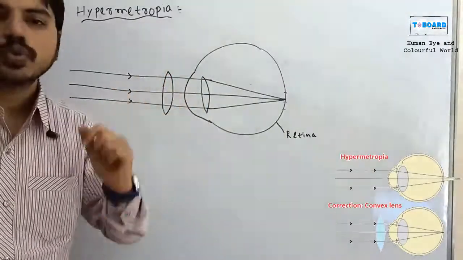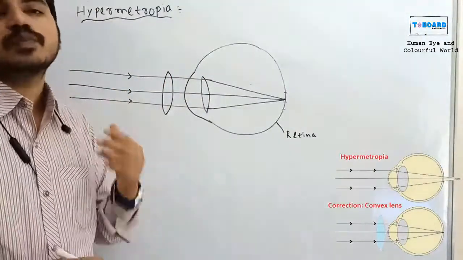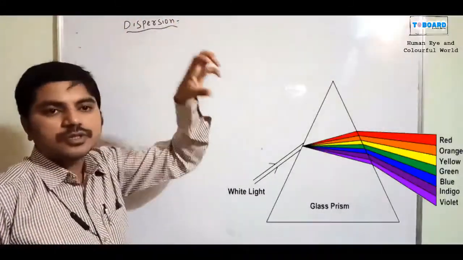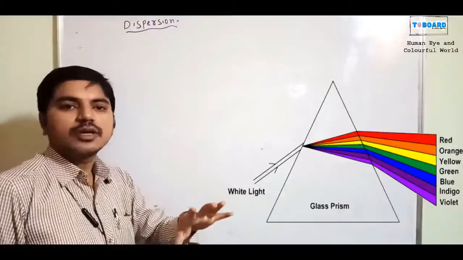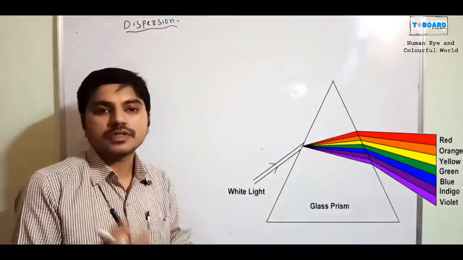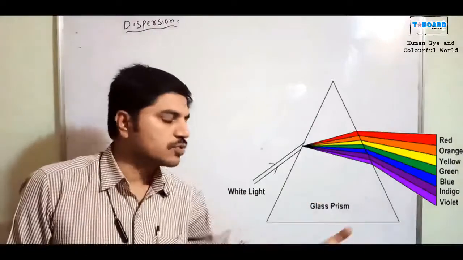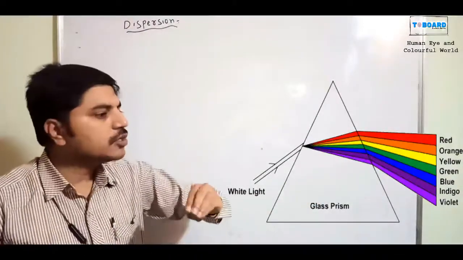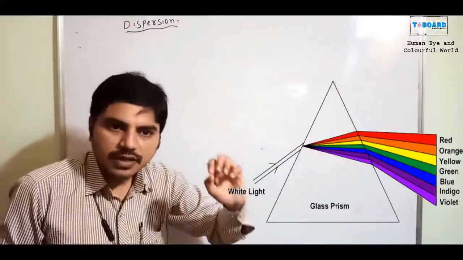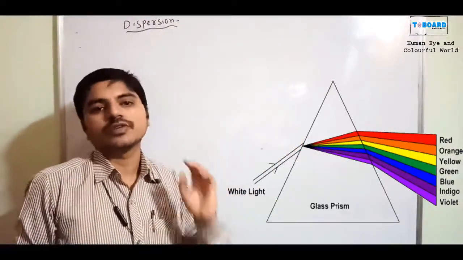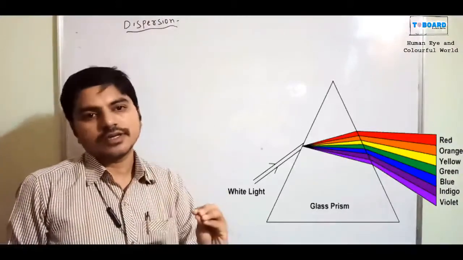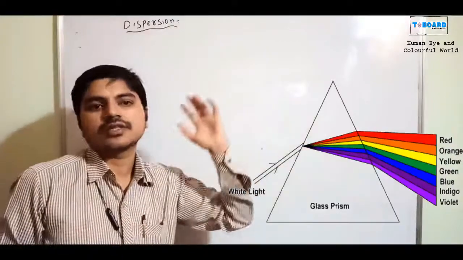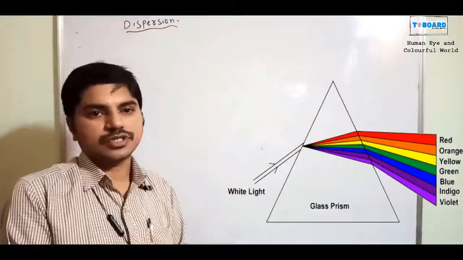These are the two, and another one is presbyopia. Now the dispersion topic. Dispersion, in our daily life, we can see dispersing. For example, I want to disperse the books, I want to disperse the notes. So what does dispersion mean? It means dividing a single ray of light. According to physics, if one color of light divides into several colors of light, it is called dispersion of light.